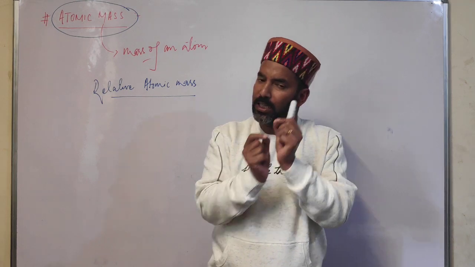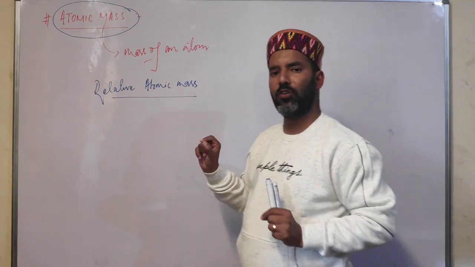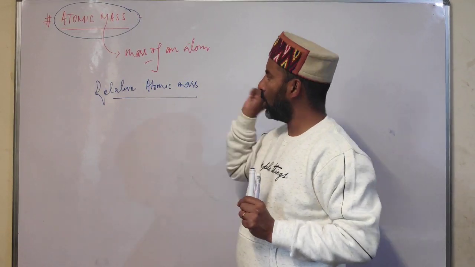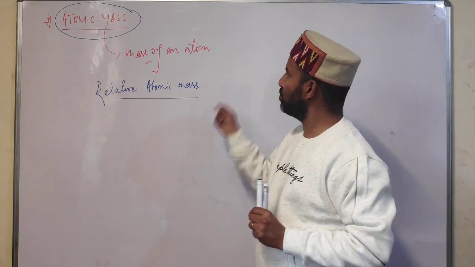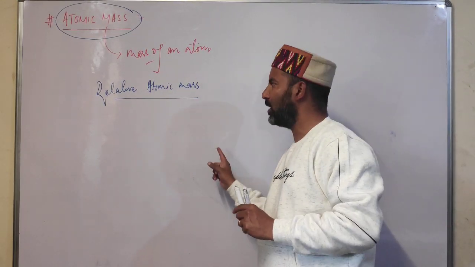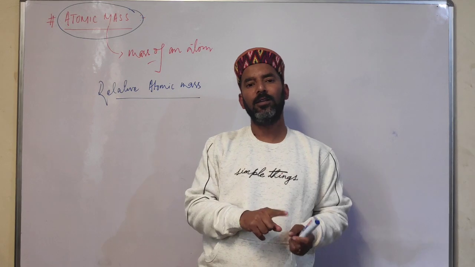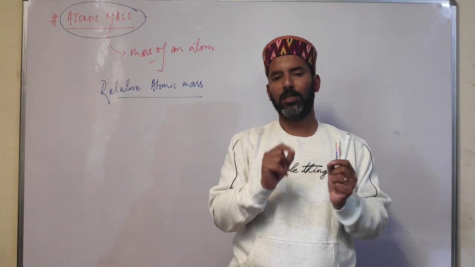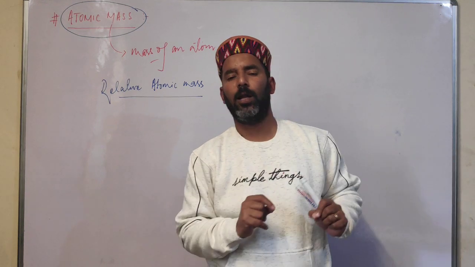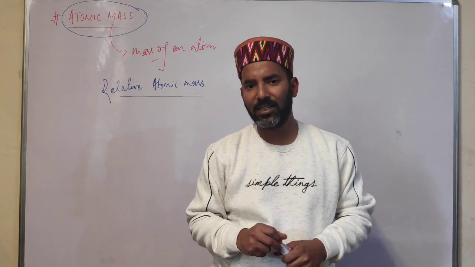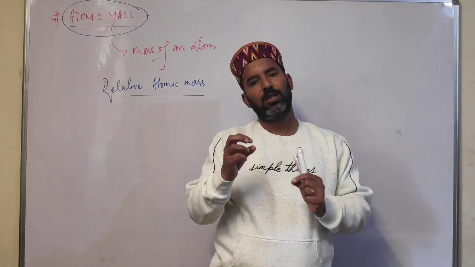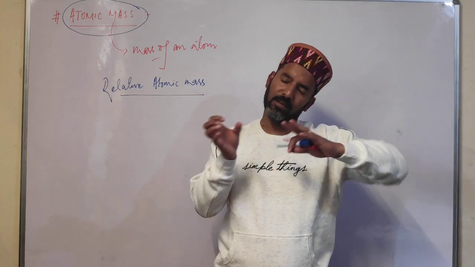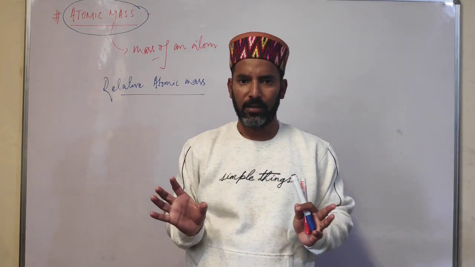So in earlier days, atomic mass of an element was defined as mass of an atom of that element as compared with mass of one hydrogen atom. But students, in 1961, it was decided that we should choose carbon 12 isotope as the standard element, and